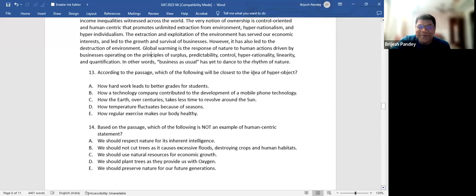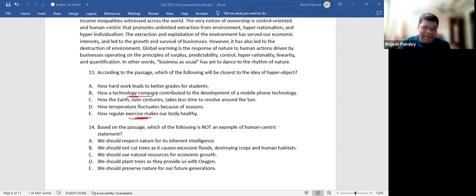Which of the following is the closest to hyper object? Which do you think is the closest to hyper object? There are two conditions. Firstly, it should be over long time and space boundary, and it should also be intangible. Which one do you think has the qualities of hyper object? This is to your own self. This is also not hyper object.